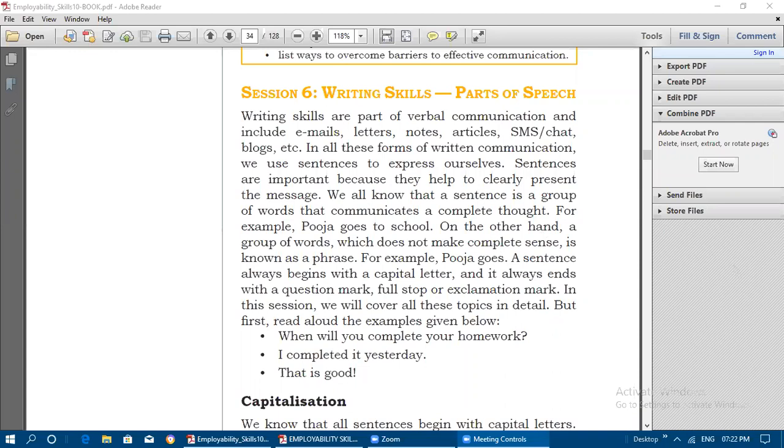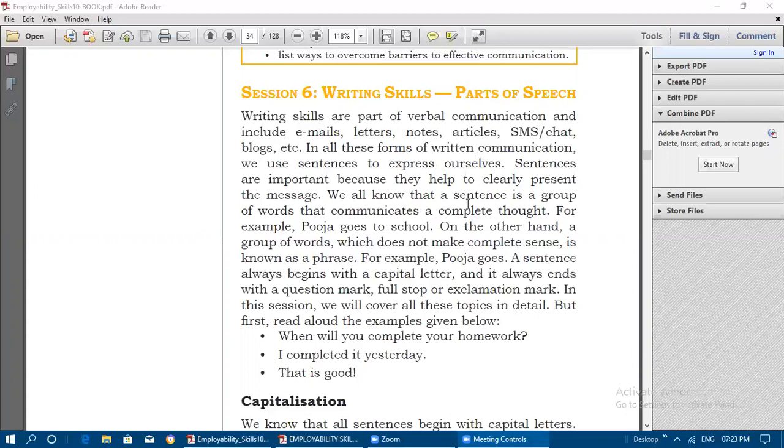Writing skills are part of verbal communication only. Writing skills include emails, letters, notes, articles, SMS or chat, blogs, etc. For everything you need to write some sentences. In all these forms of written communication, we use sentences to express ourselves. Sentences are important because they help to clearly present the message.